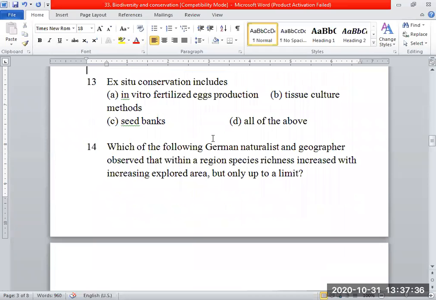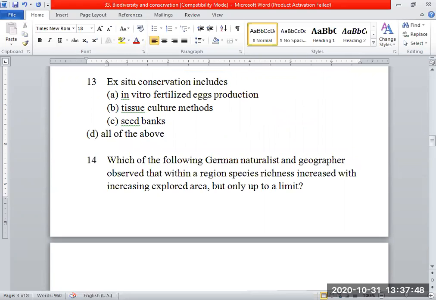Next, ex situ conservation includes all the above. What does it mean? In vitro fertilized eggs production, tissue culture method, seed banks. Yes, ex situ conservation includes all of the above.